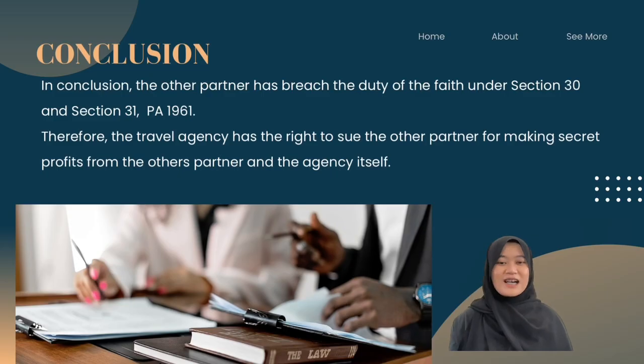In conclusion, the partner has breached the duty of good faith under Section 30 and Section 31 of the Partnership Act 1961. Therefore, the travel agency has the right to sue the partner for making a secret profit from the other partner and the agency itself.